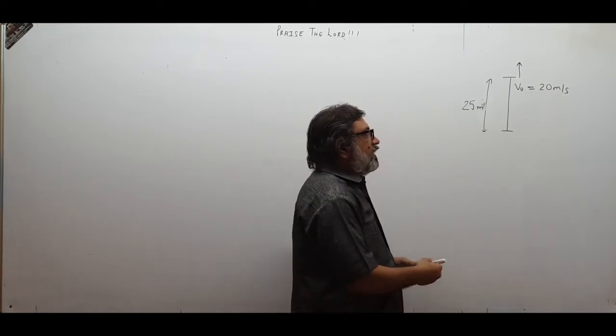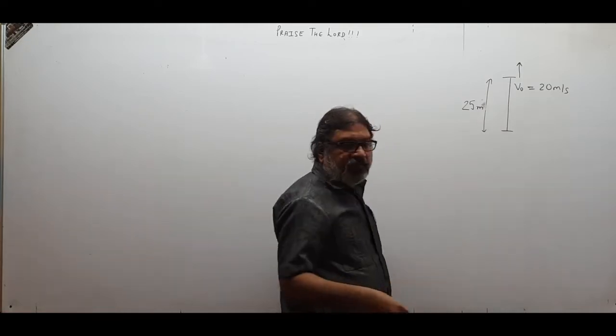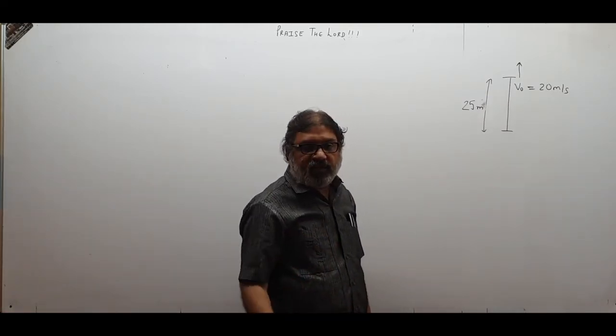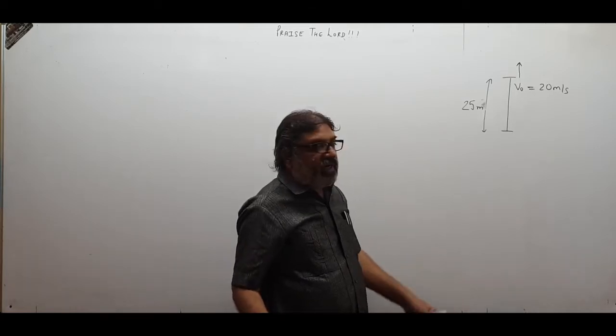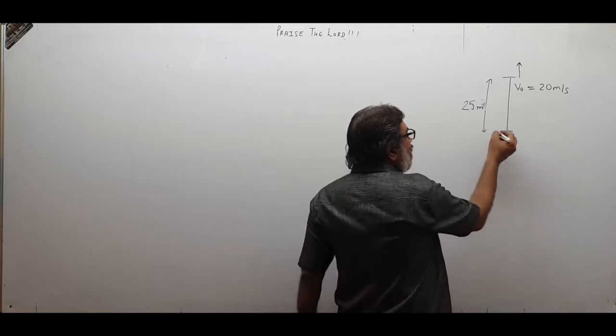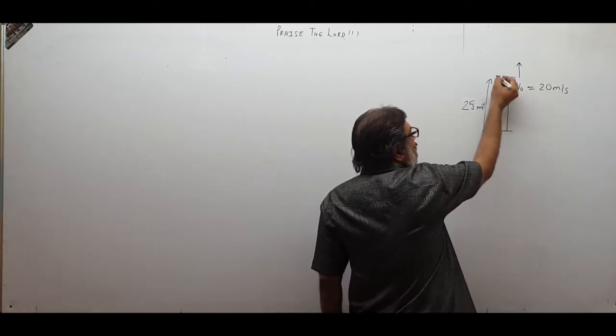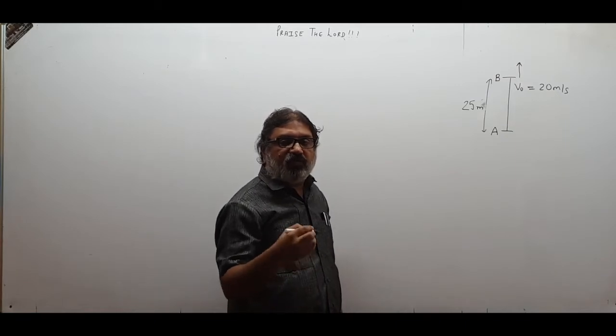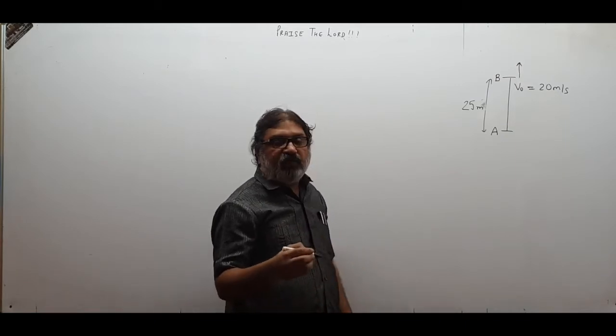So children, supposing we fix this as the y-axis, and as I told you, you can put any point as a starting point, a 0 point on this y-axis. So supposing this is point A, the ground, and this is point B, the top of the tower from where the ball is thrown upwards with a speed of 20 meter per second.